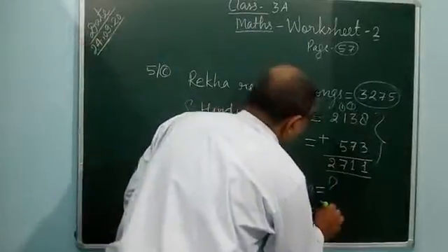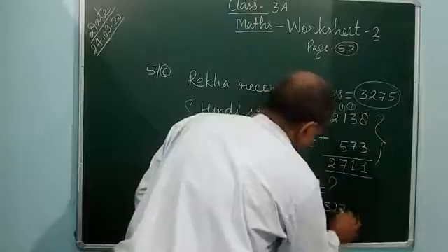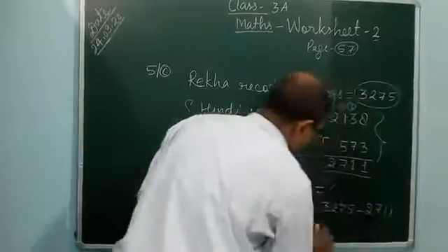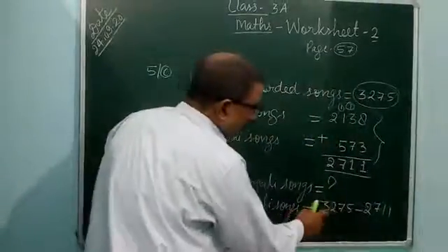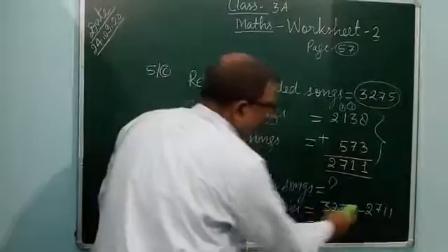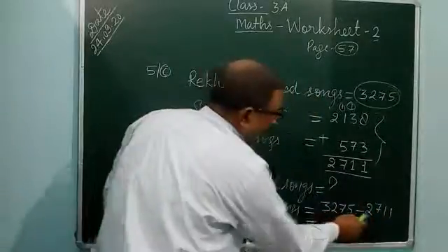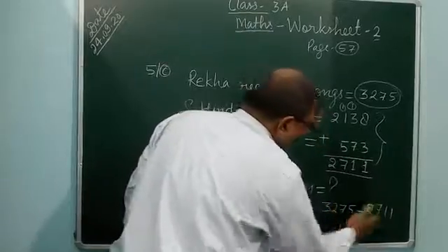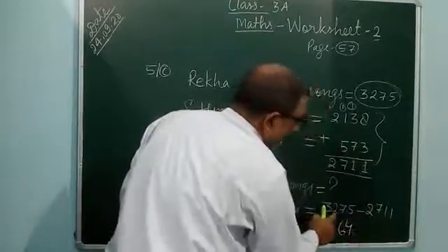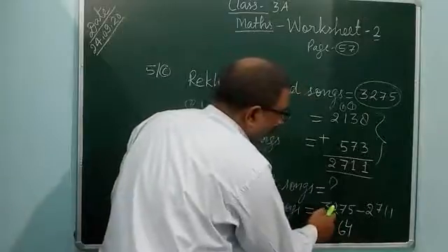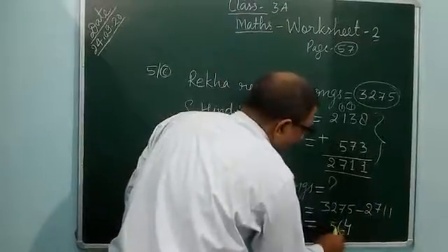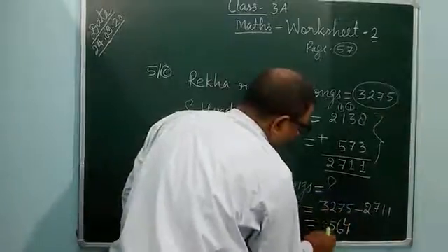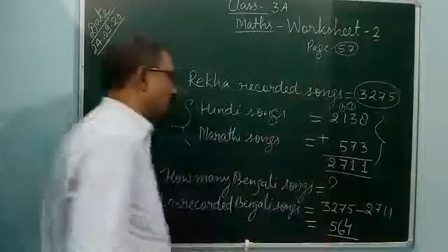So 3,275 minus 2,711. You see, 4-digit number, ones, tens, hundreds, thousands. From 5 you can subtract 1. 5 minus 1, 4. 7 minus 1, 6. 2 minus 7 cannot be subtracted, it will be 12. 12 minus 7, 5. Here will be 2. 2 minus 2, 0. Means 564 songs.